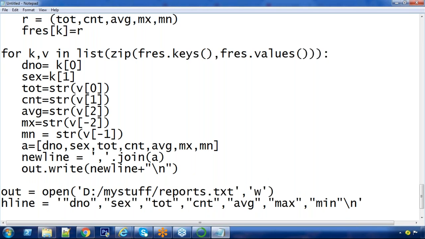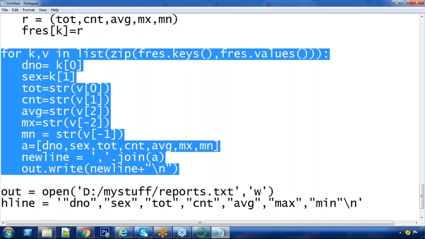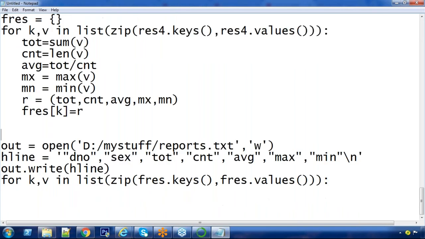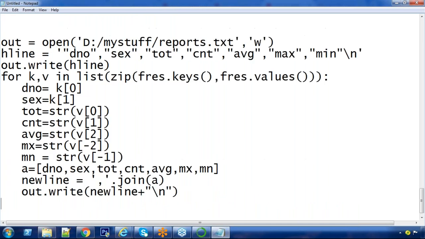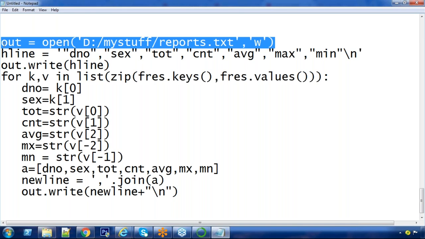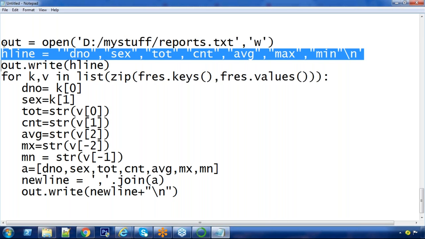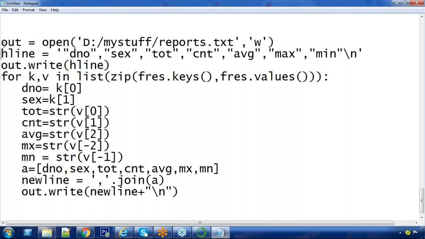Keep this entire code here. Whatever code this is, what are the steps you did? First, you opened a file in output mode. Next, you prepared your header line for the first line. Then you write the header before the for loop.